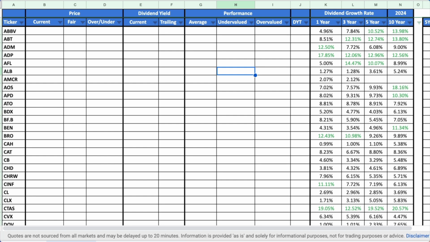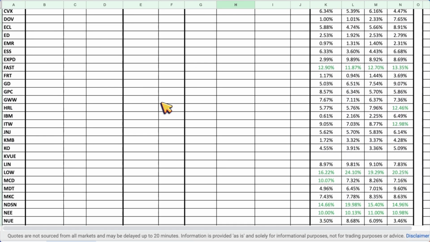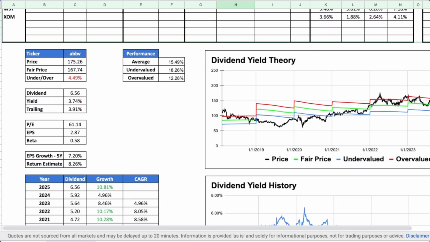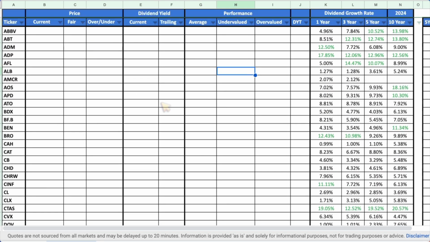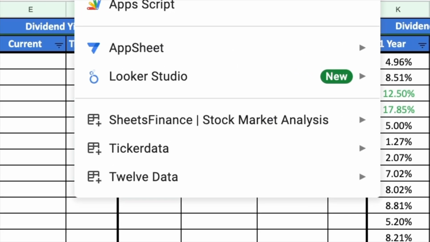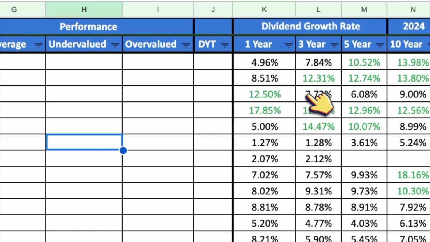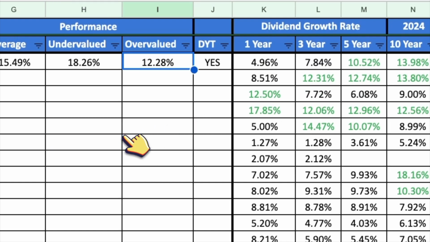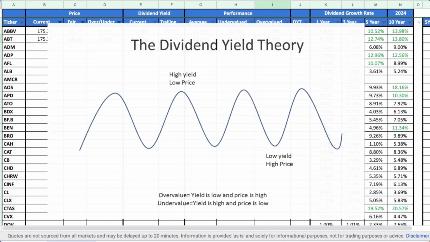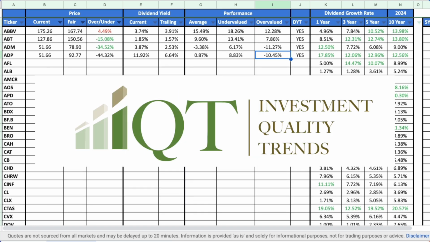I'll be using my custom Dividend Aristocrat spreadsheet to help me today. We'll dig into the data in just a moment, but I'll let my custom macro update the Dividend Yield Theory analysis for all of the aristocrats first. While the macro is running, let me spend a minute explaining Dividend Yield Theory, in case you're not familiar with it. Dividend Yield Theory has been around for over 60 years, and it was first popularized by Investment Quality Trends.